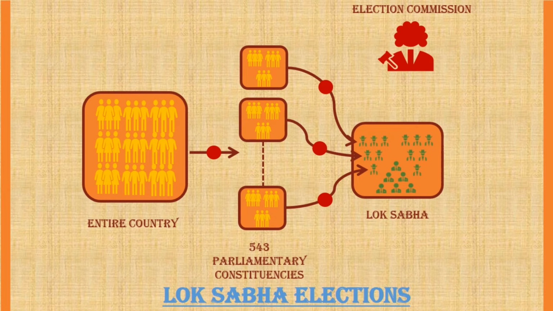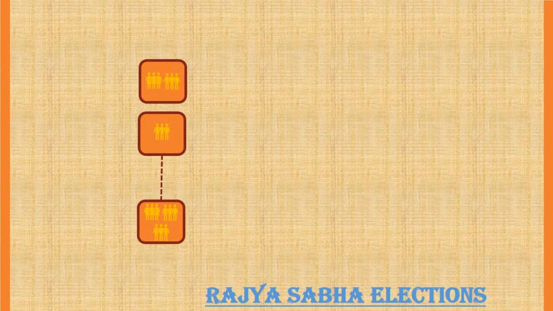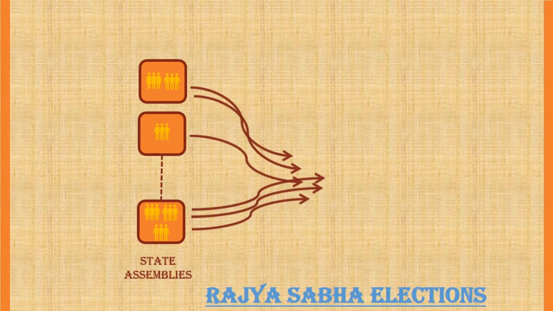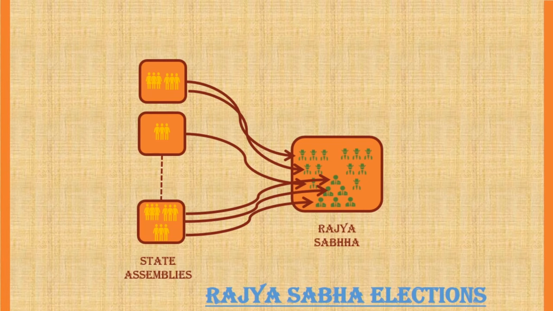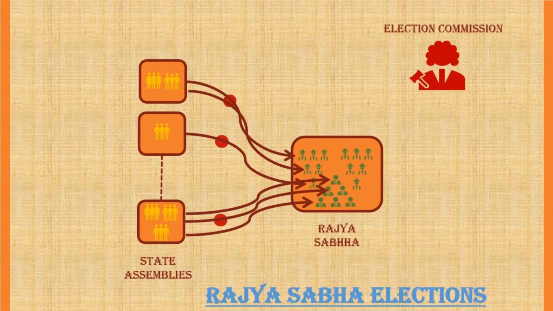Next, we will understand how members of Rajya Sabha are elected. Members of the Rajya Sabha are elected indirectly. They are elected by the members of the state legislative assemblies. Each state is allocated a certain number of seats in the Rajya Sabha, depending on its population. The representatives in Rajya Sabha protect the interests of the states and perform various functions. Election Commission controls all aspects of Rajya Sabha elections and takes all steps to ensure free and fair elections.